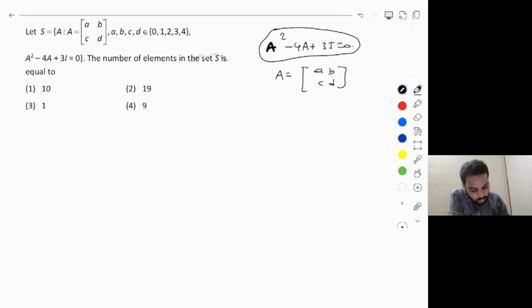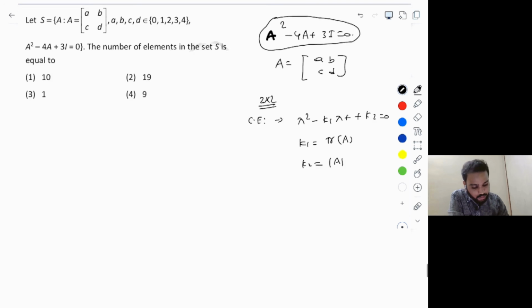Whenever we have a 2 by 2 matrix, we know the characteristic equation as lambda squared minus k1 into lambda plus k2 is equal to 0, where k1 here is nothing but the trace of the matrix A, and k2 is nothing but the determinant of the matrix A.